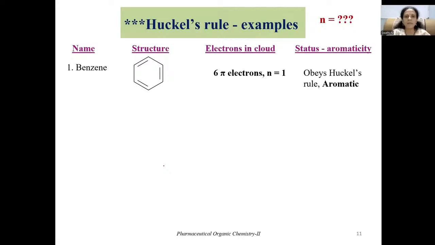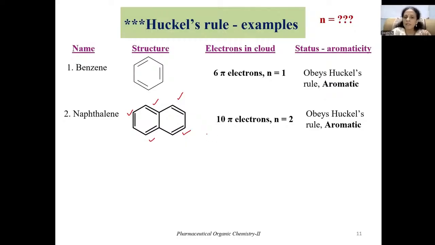Now let's see the case of some polynuclear aromatic compounds like naphthalene and anthracene. So this is the structure of naphthalene. You can see naphthalene is also a cyclic molecule, and here at alternate positions conjugation is present. That means it is a conjugated system. Now if you count the total number of double bonds, this molecule has 5 double bonds. 5 double bonds account for 10 pi electrons. Now if you make 4n plus 2 equivalent to 10, then we get n equals 2. That means even naphthalene obeys Huckel's rule, and that is how it is considered to be aromatic.